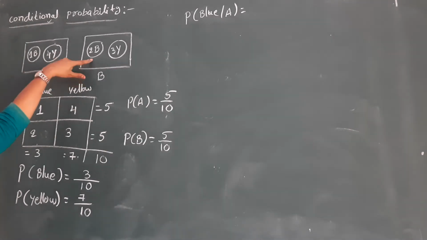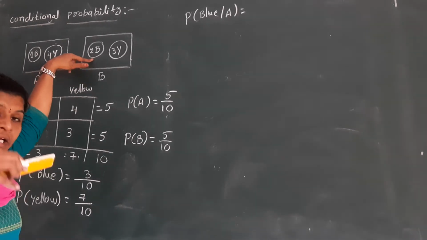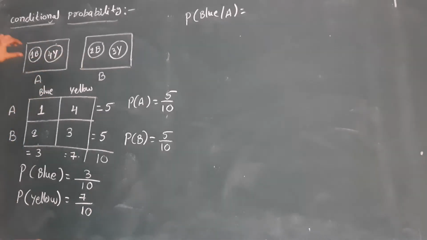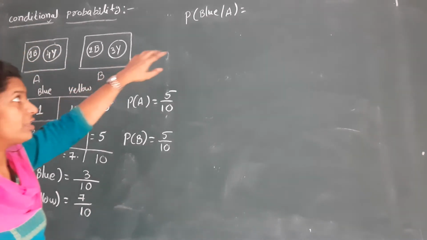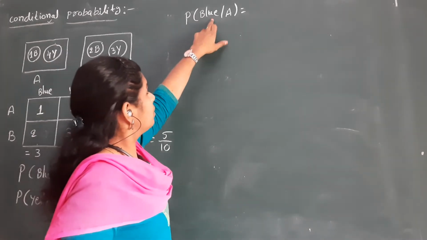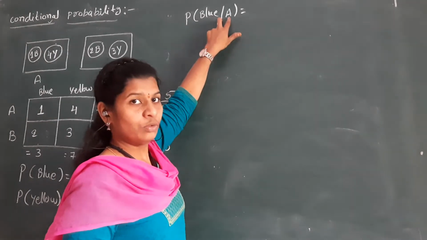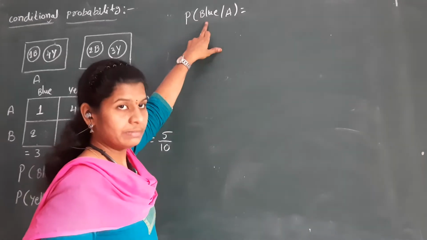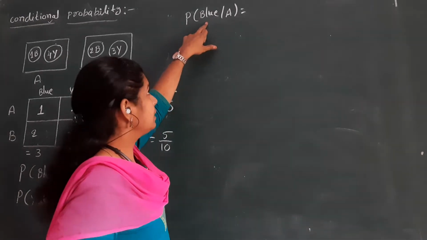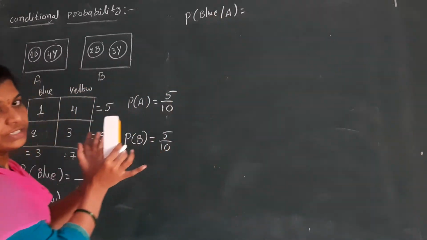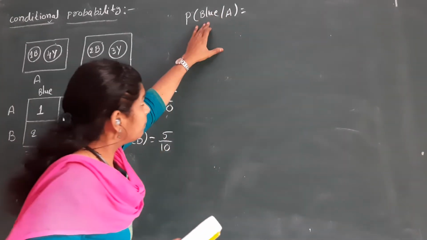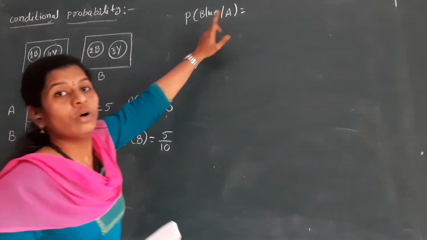Here we have 2 boxes. But particularly I am giving one condition: the blue ball comes from only box A. Okay, that is the condition. So blue given A. This is my favorable event, and "given A" is nothing but the conditional event. So this blue ball comes from only box A.